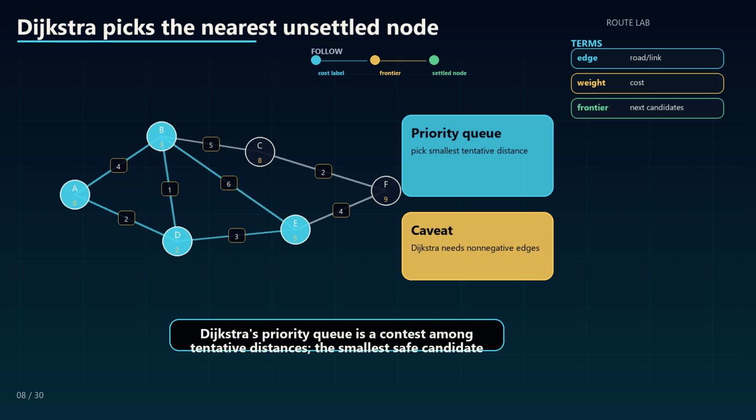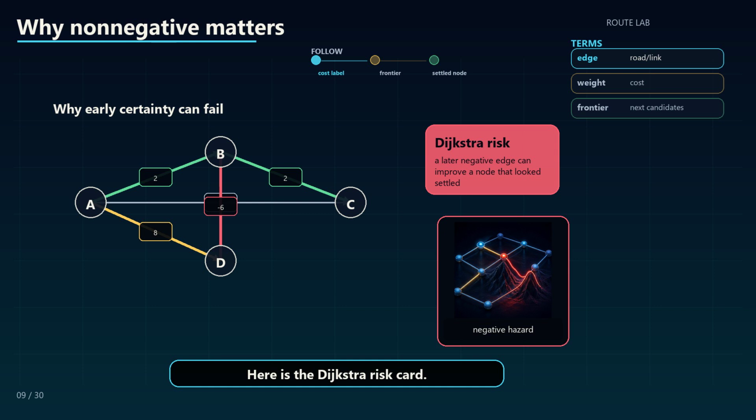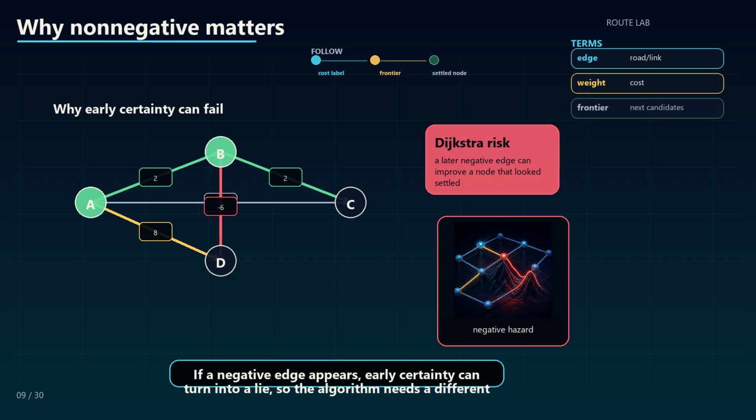Dijkstra's priority queue is a contest among tentative distances: the smallest safe candidate locks next. Here is the Dijkstra risk card. If all edge weights are nonnegative, traveling farther can never make a locked node cheaper later. If a negative edge appears, early certainty can turn into a lie, so the algorithm needs a different promise.